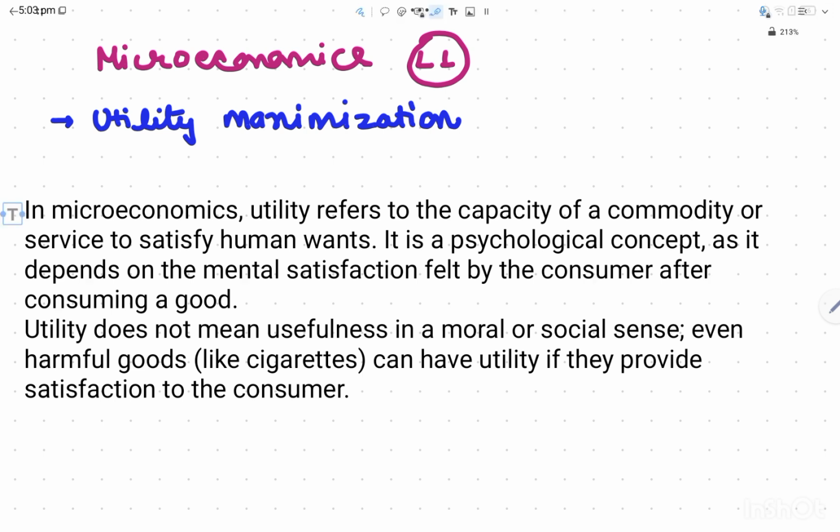So let's start. Now, in microeconomics, utility refers to the capacity of a commodity or service to satisfy human wants. It is a psychological concept as it depends on the mental satisfaction felt by the consumer after consuming a good. Utility does not mean usefulness in moral or social sense. Even harmful goods like cigarettes can have utility if they provide satisfaction to the consumer. So this was the definition.